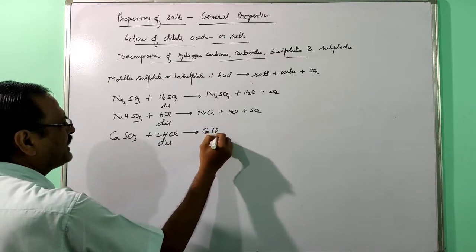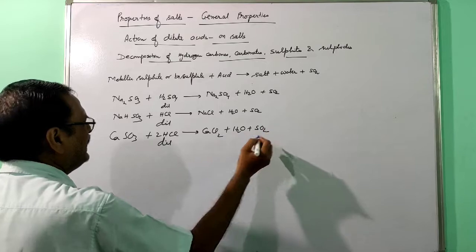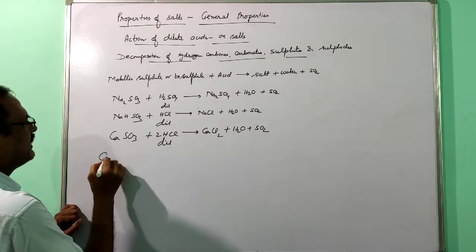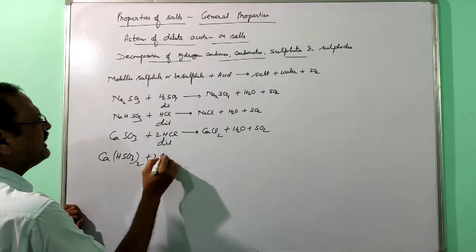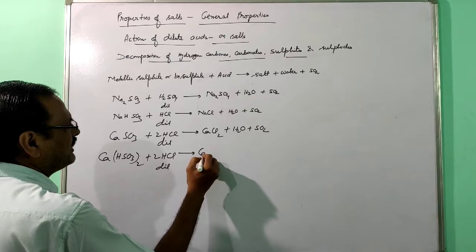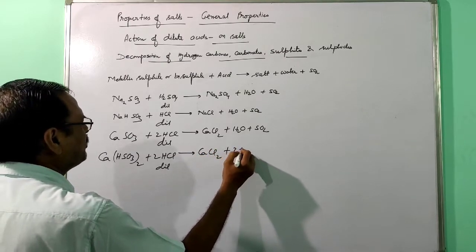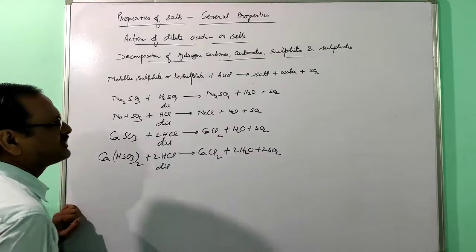This will form calcium chloride, water and sulfur dioxide. Then calcium bisulfide reacts with dilute HCl. This will form calcium chloride, water and sulfur dioxide.